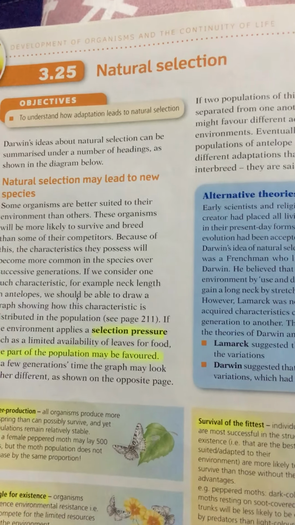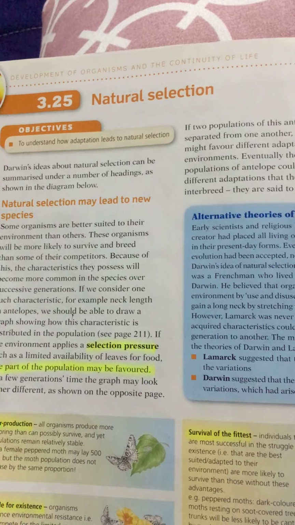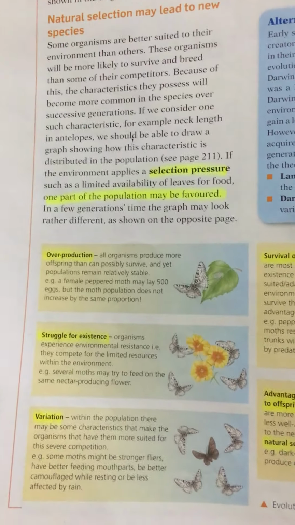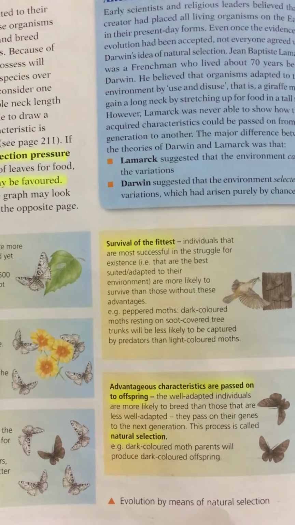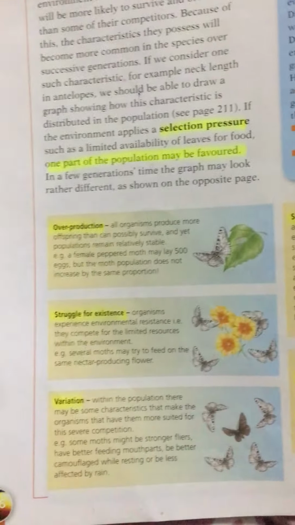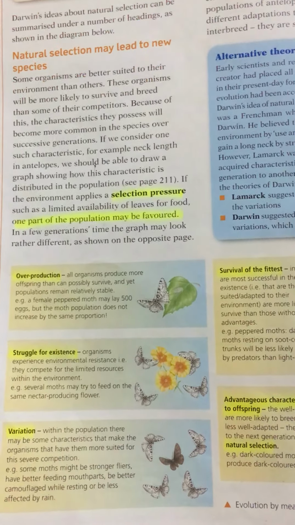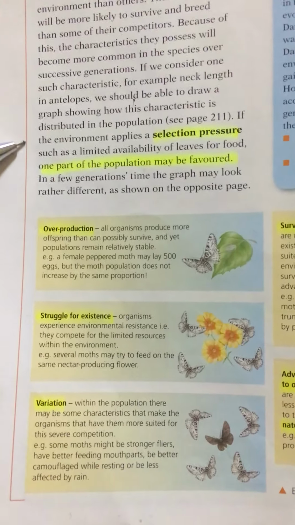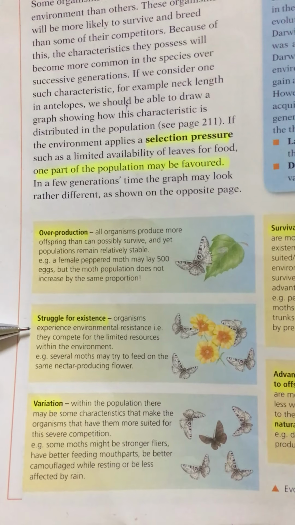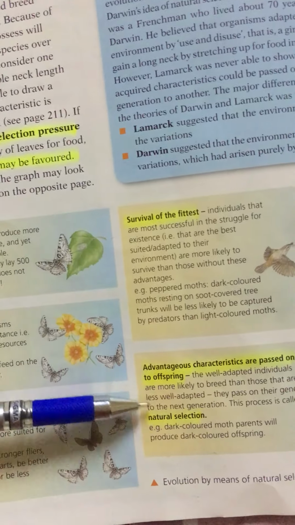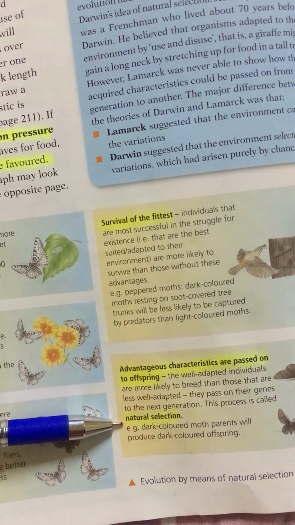So the result in general is that evolution occurs with natural selection. And as we said, evolution by means of natural selection needs those five concepts, which are overproduction, struggle for existence, variation, survival of the fittest, and the last one, natural selection